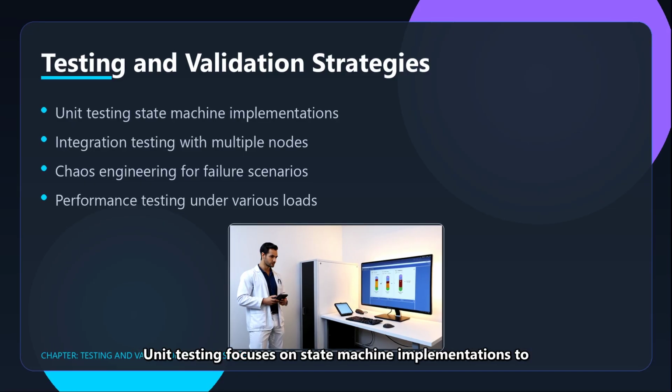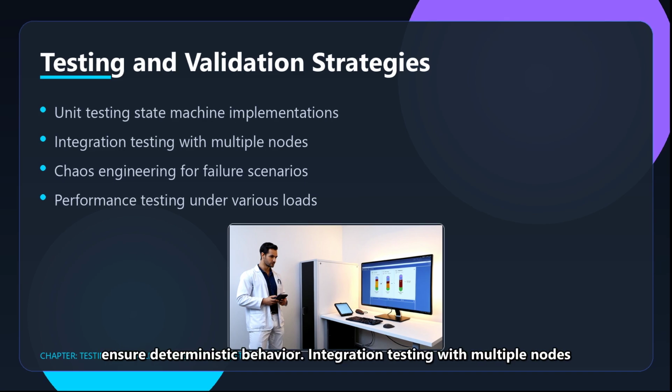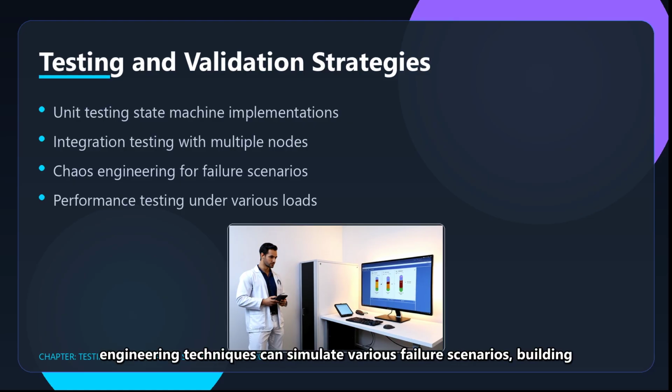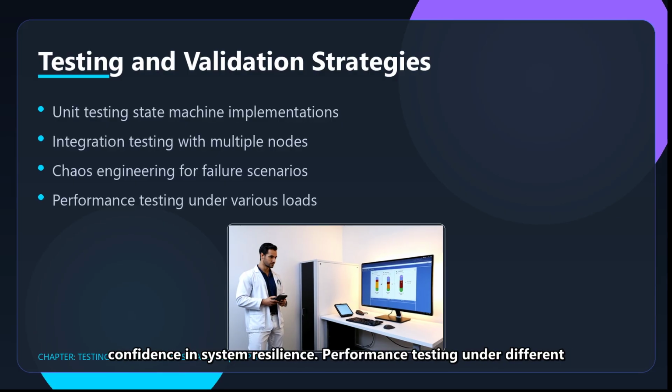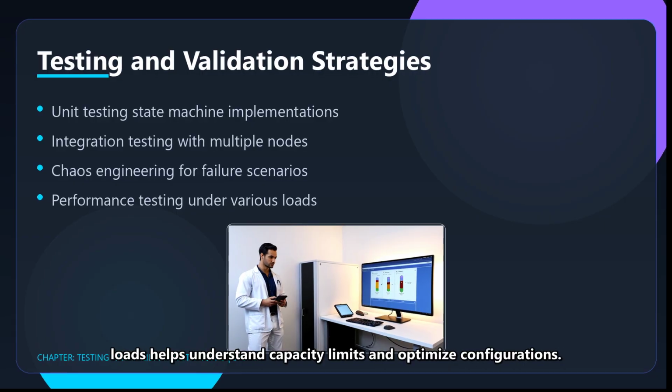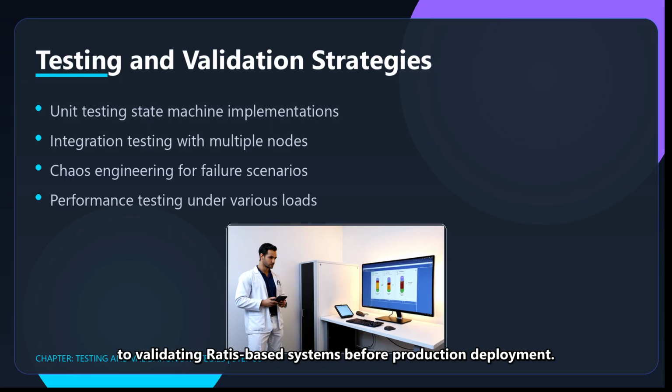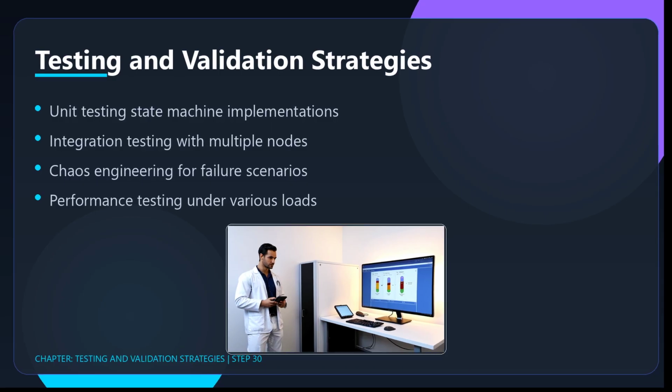Thorough testing is essential for reliable Ratis deployments. Unit testing focuses on state machine implementations to ensure deterministic behavior. Integration testing with multiple nodes validates the consensus protocol under realistic conditions. Chaos engineering techniques can simulate various failure scenarios, building confidence in system resilience. Performance testing under different loads helps understand capacity limits and optimize configurations. These testing strategies together provide a comprehensive approach to validating Ratis-based systems before production deployment.